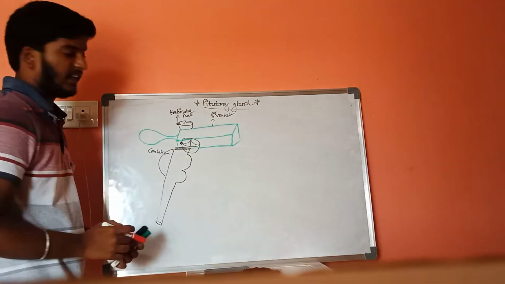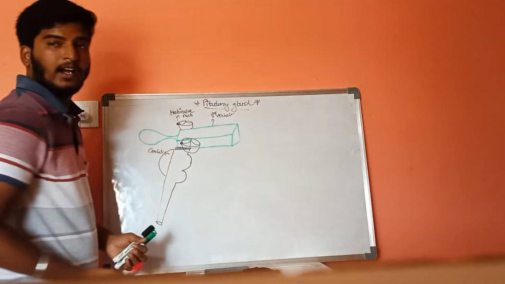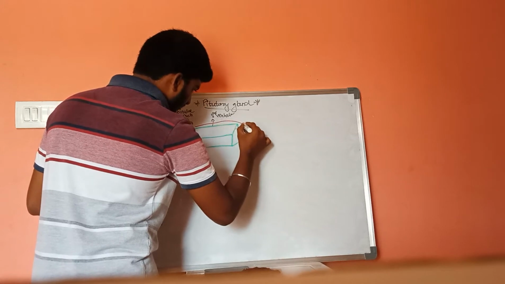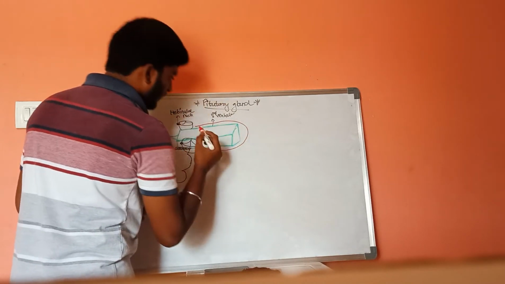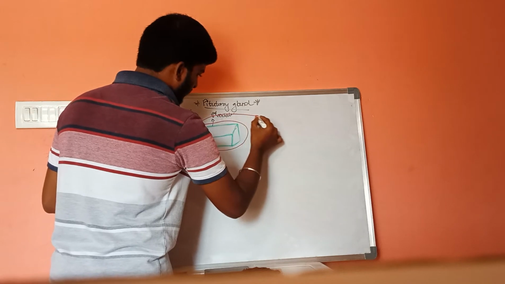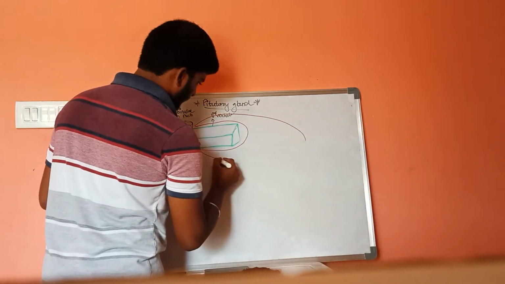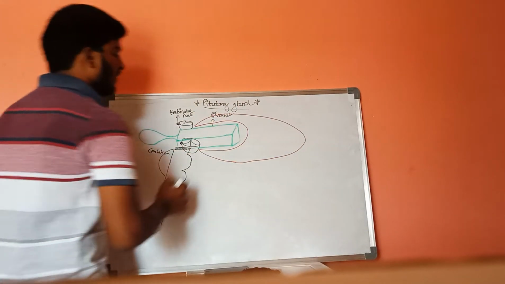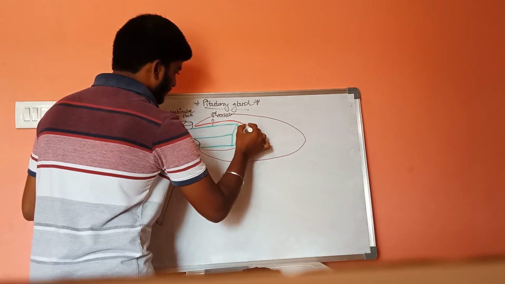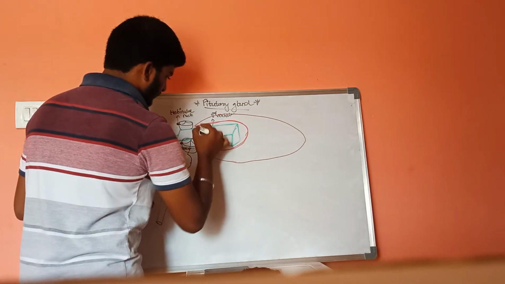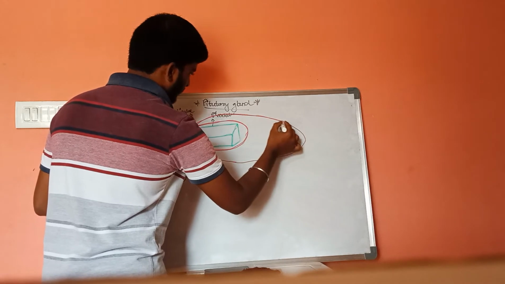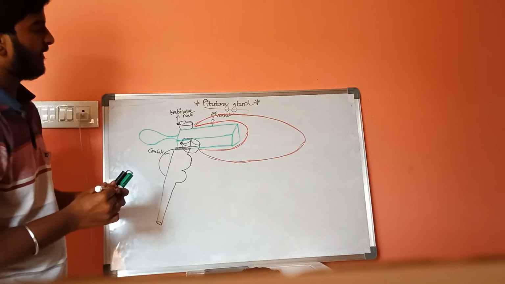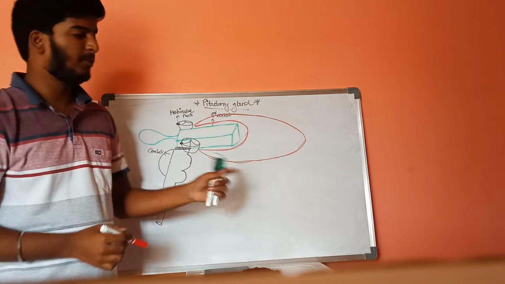On the other sides, that is on lateral sides and on posterior sides, this is the hypothalamus.